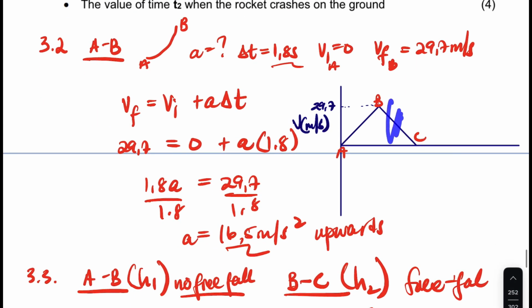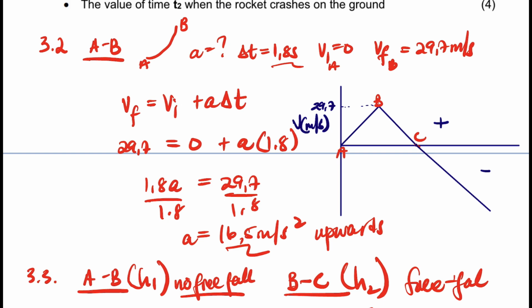Look at the graph, it's above the x-axis. That means it's still decreasing in the positive direction. So here at C, which is the maximum height, it then increased in the negative direction. This one is a positive direction and this one is a negative direction, right?